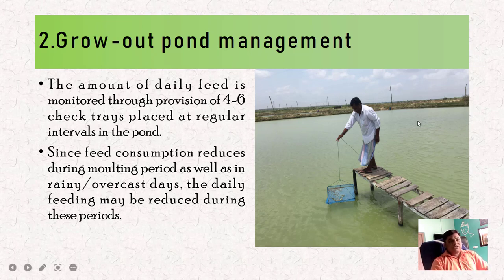Okay, now this is the picture, we will just see it. The amount of daily feed is monitored through the provision of 4 to 6 check trays placed at regular intervals in the pond. You can see this fish farmer checking how much is taken by the prawns. This is a useful technique, the check tray. The artificial feed is kept inside this tray, and the tray is lowered into the water.